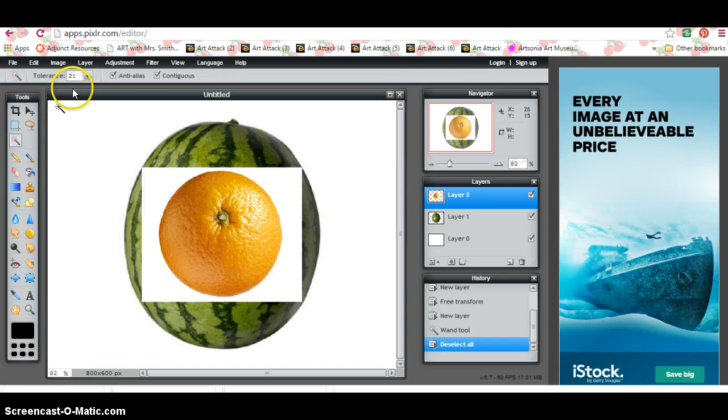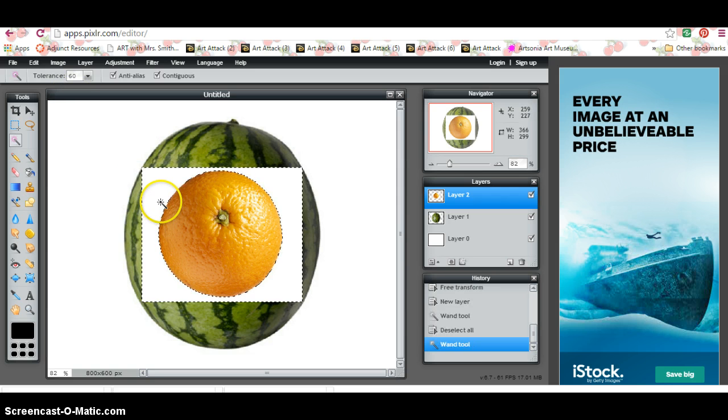So when I click on magic wand, you can see it has a tolerance number. The larger the number, the more color it's going to pick up that's close to the pixel you click. So think about that as a percentage. It's looking for colors that are within a certain percentage of that color. Since this is solid white and it's next to a color that's very obviously not even close to solid white, I would say you could turn that tolerance up to maybe something like 60.